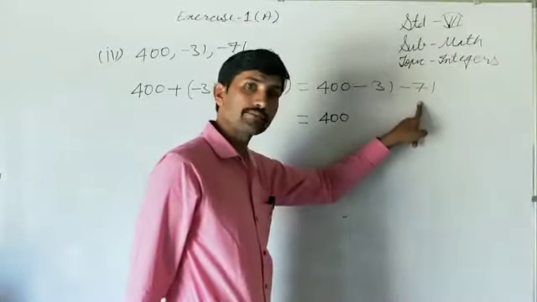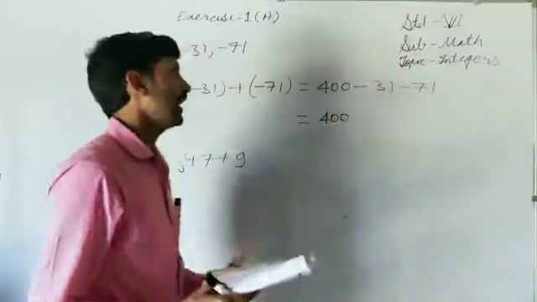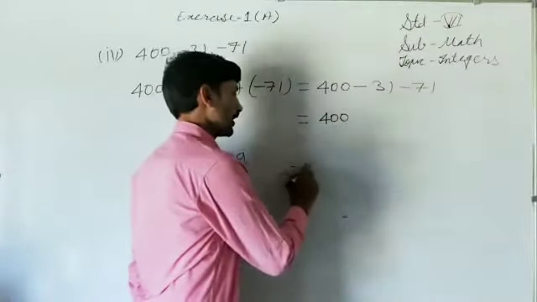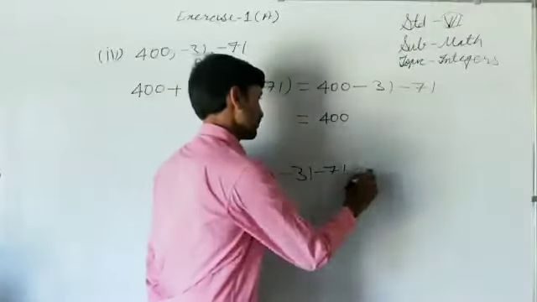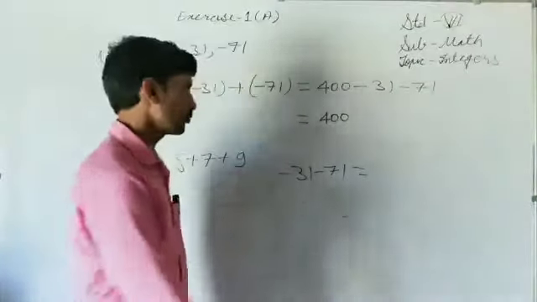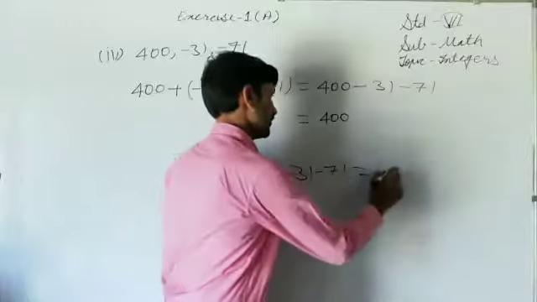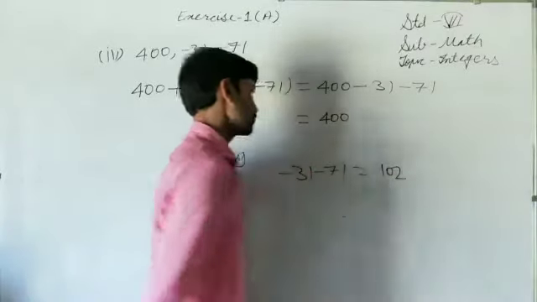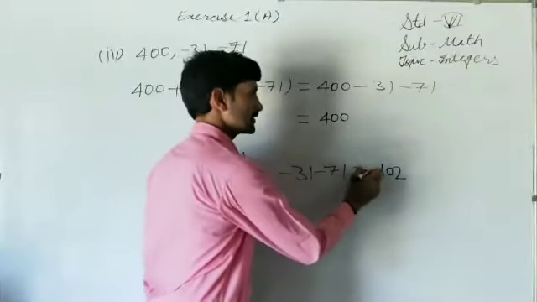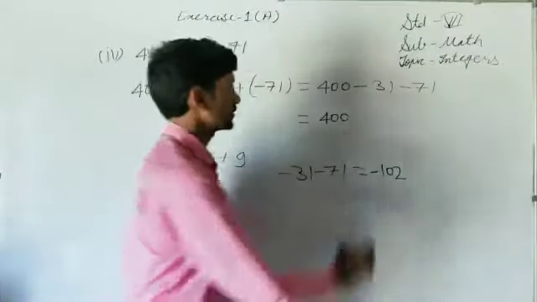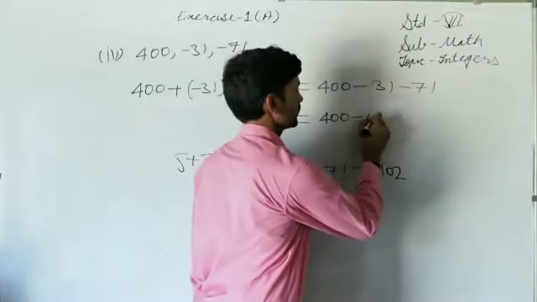Both have the same sign, so that's why they will be added. So we will add 31 and 71. What is the addition of 31 and 71? It is 102. Now we have to decide its sign. Whatever the sign of the integers, that will be the sign of this. So that's why here it will be minus 102.